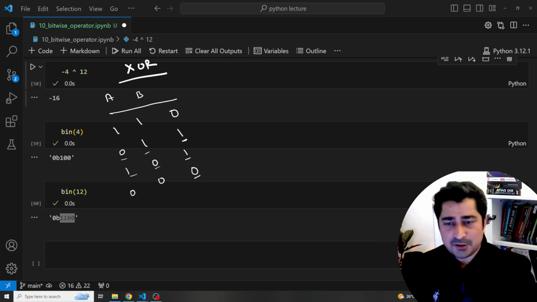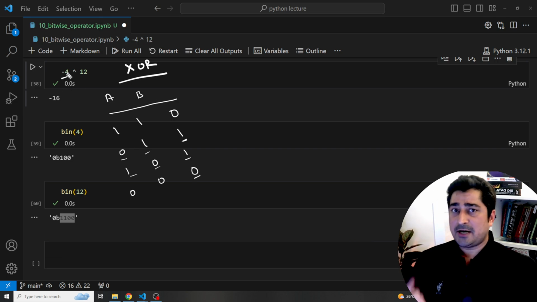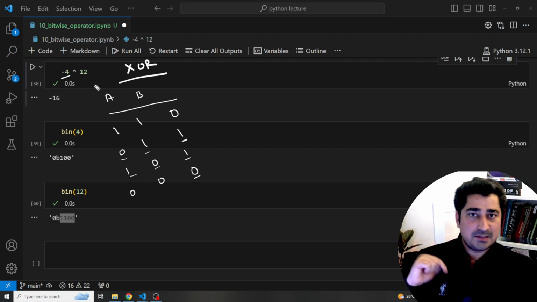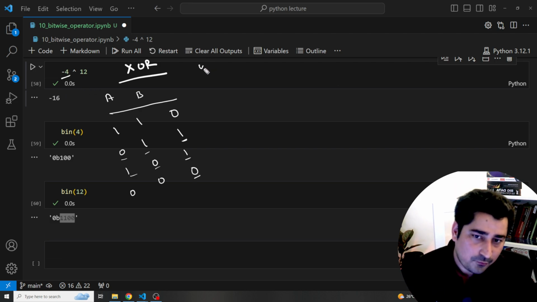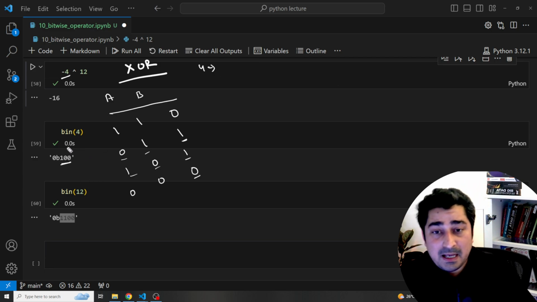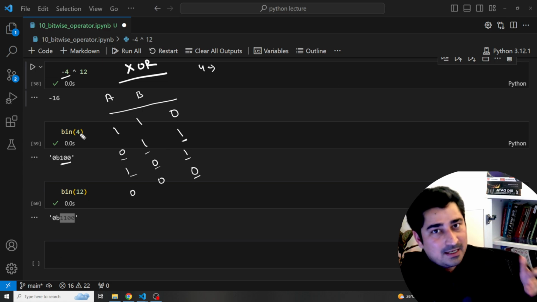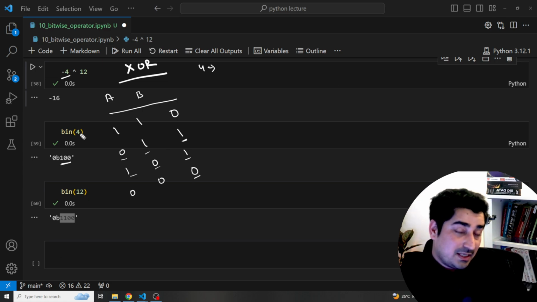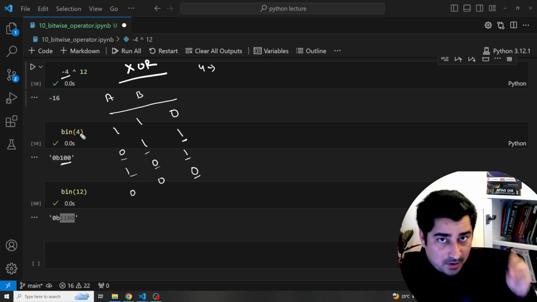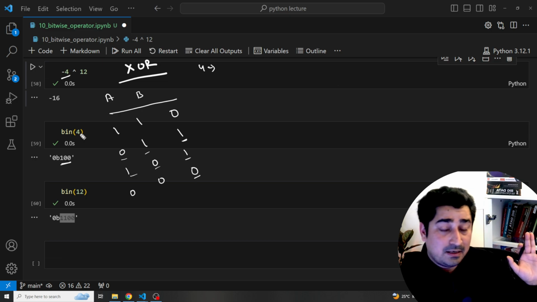Now, like I told you even in the previous lecture, whenever you have a negative number, the system always finds the 2's complement and then stores it. So for 4, in 32-bit, how will I represent this number? In the case of a negative number, you have to consider 32-bit because the very first bit denotes the most significant bit, which tells you whether the number is negative or positive. 32-bit is important in the case of negative. In the case of positive, you don't have to worry about it. You can do the direct calculation.